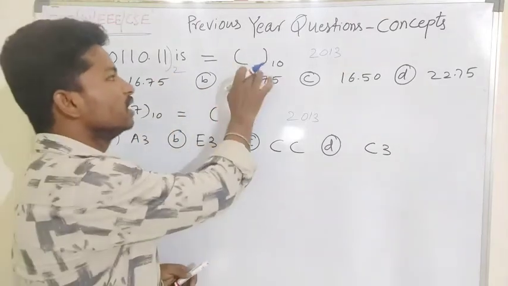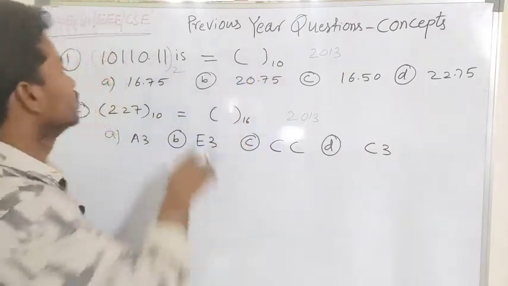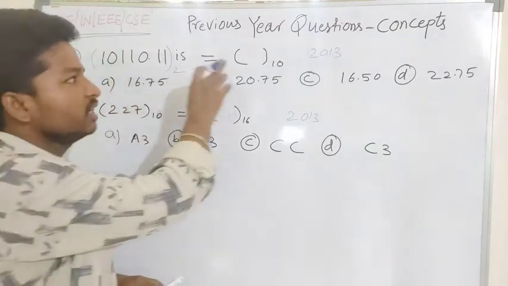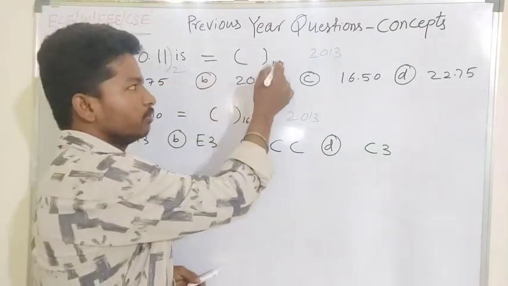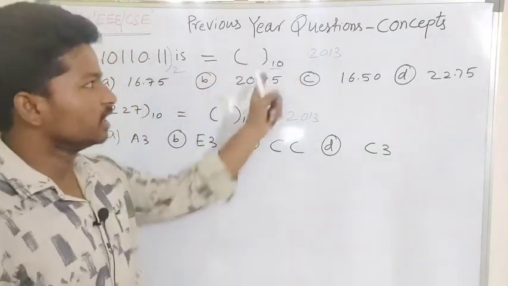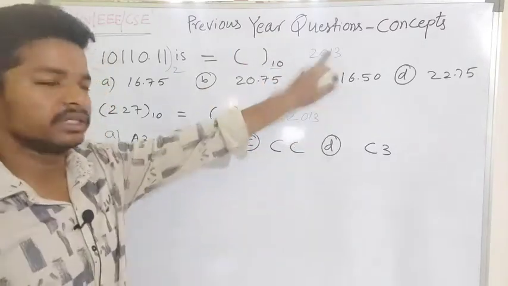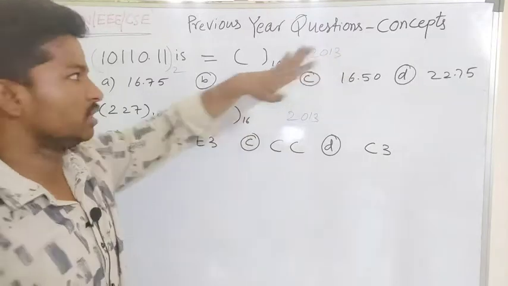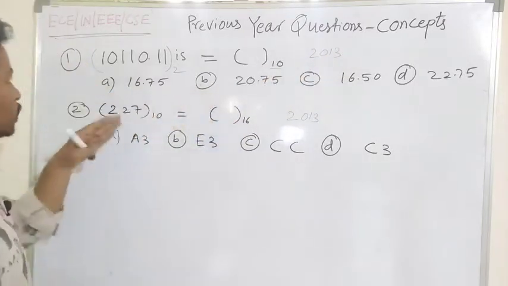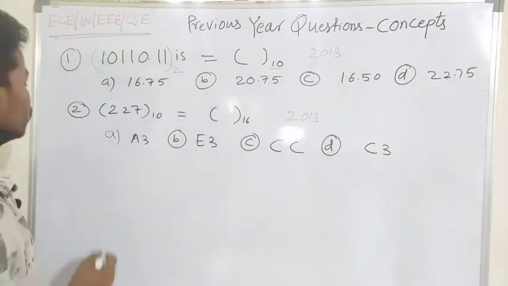It is asking what the decimal equivalent of this binary number is. We have to consider whether the given number is in the decimal radix or not. We have 4 options, so we will solve that question.